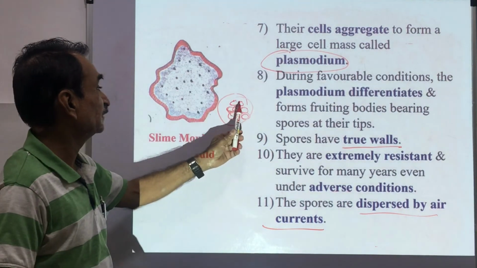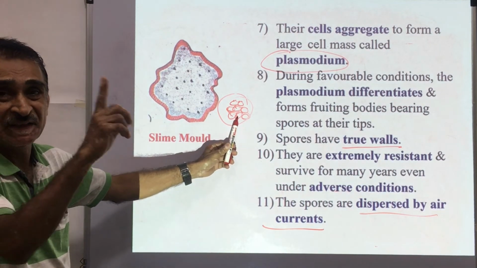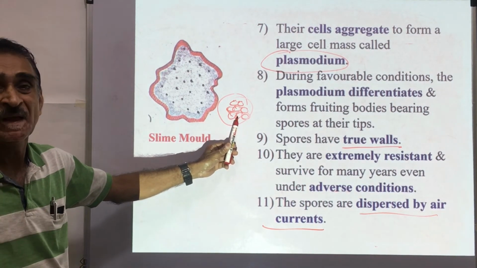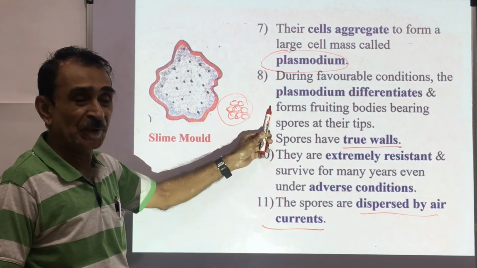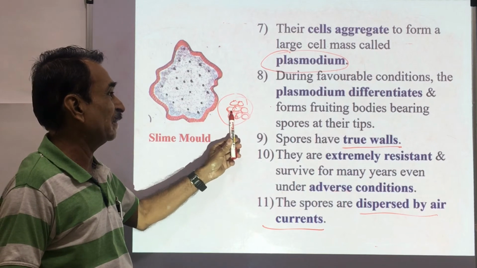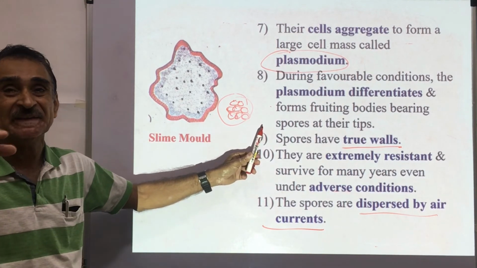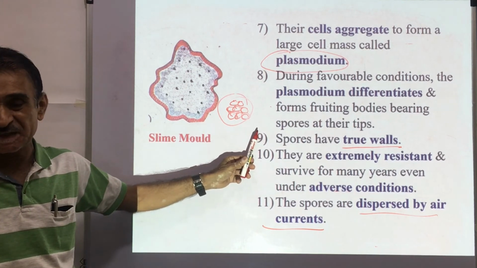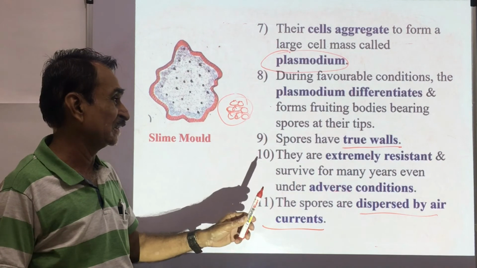Cell aggregates, a group of cells. This mass of cells is called a plasmodium. This plasmodium is different from Plasmodium vivax, which is the malarial parasite. During favorable conditions, this plasmodium differentiates and forms fruiting bodies bearing spores at their tips. These spores are dispersed by wind currents. These spores have true walls.